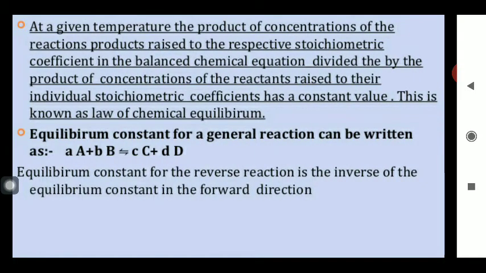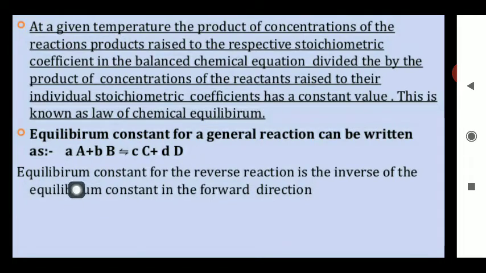At a given temperature, the product of the concentration of the reactants raised to their respective stoichiometric coefficients in the balanced chemical equation, divided by the product of the concentration of the reactants raised to their individual stoichiometric coefficients, has a constant value. This constant value is known as the law of mass action, or you can say the law of chemical equilibrium. तो जो previous expression लिखा था आपने statement के form में, उस expression को इस तरीके से summarize कर दिया.